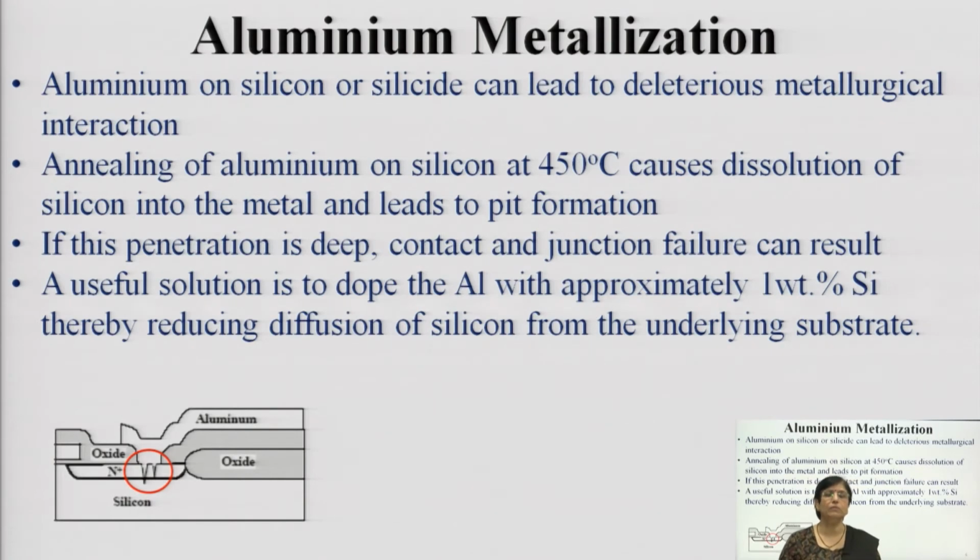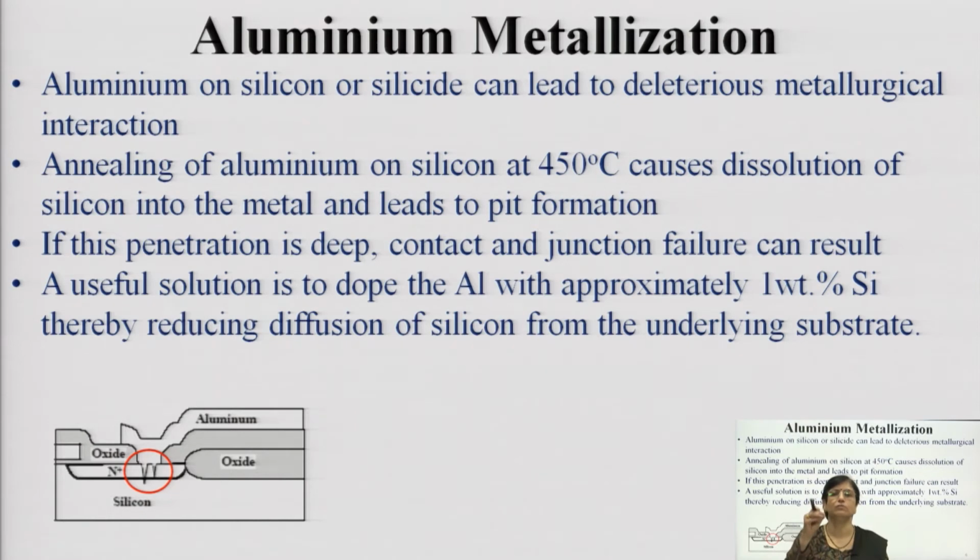Now, aluminum on silicon or silicide can lead to detrimental metallurgical interactions. Annealing of aluminum can result in dissolution of aluminum into the metal; it can penetrate into the metal and form pits.